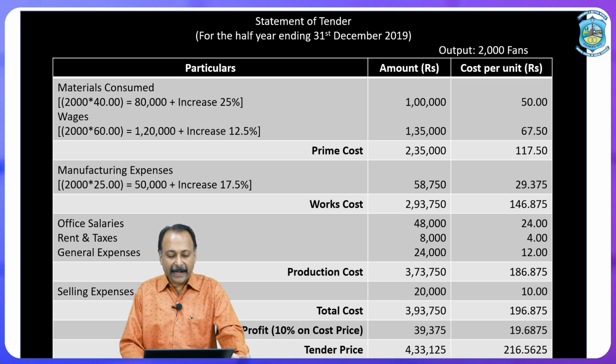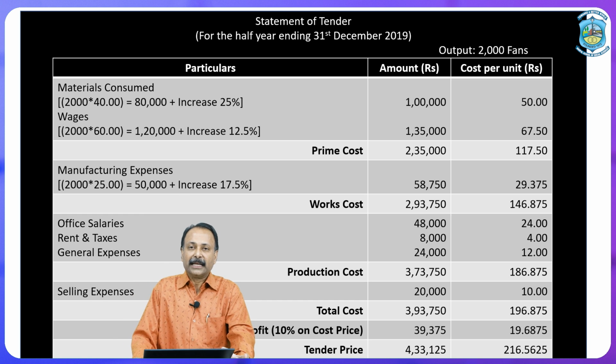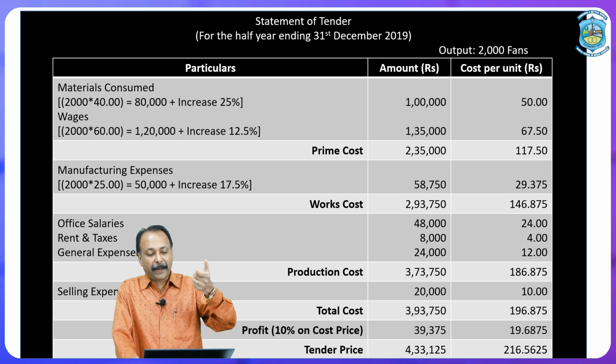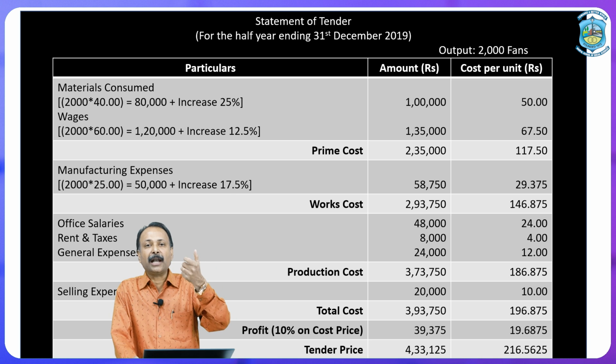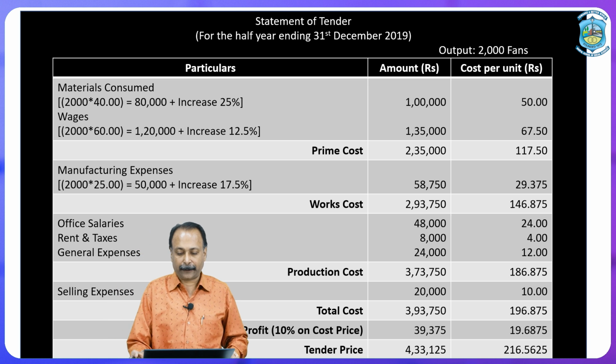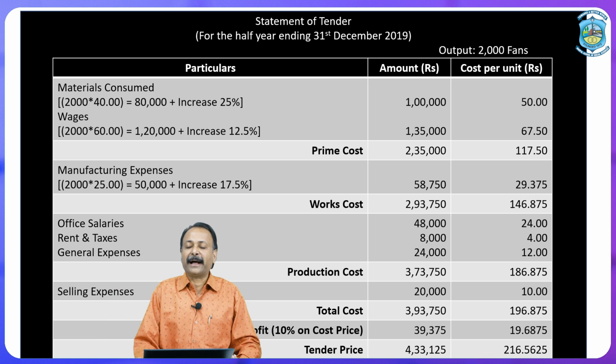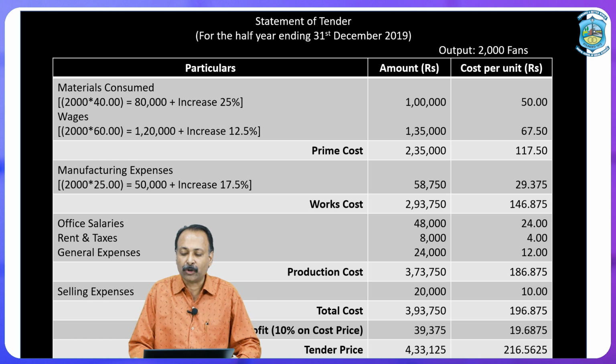2,000 fans and there is an increase. How much increase? Increase of 25%. Now, we have to calculate an increase of 25% on 80,000. So, 80,000 multiplied by 25 divided by 100, we will get the extra amount to be paid for material. Now, the total amount of material consumed for making 2,000 fans is rupees 1 lakh. When 1 lakh is divided by 2,000 fans, we will get cost per unit, and that is 50 rupees per unit or 50 rupees per fan.